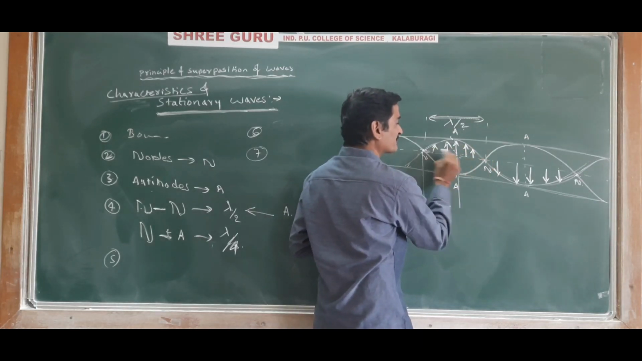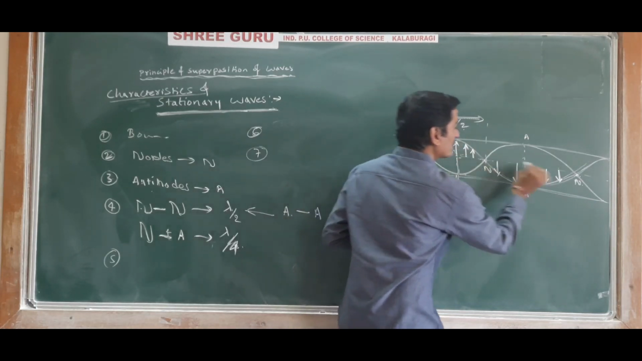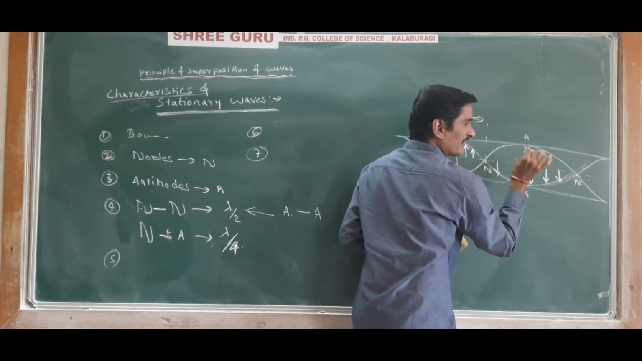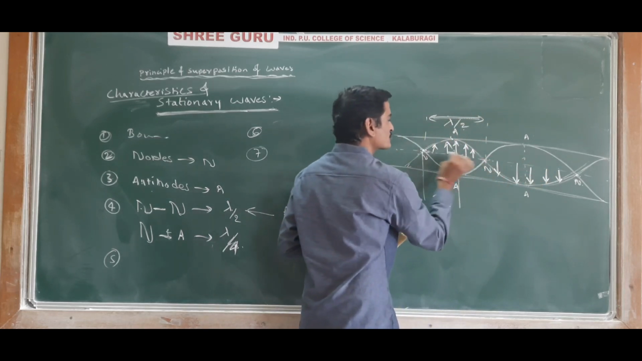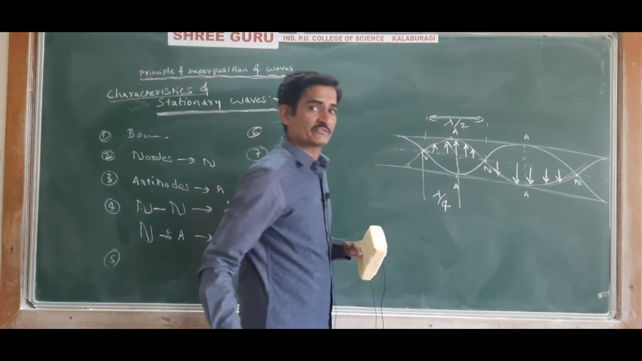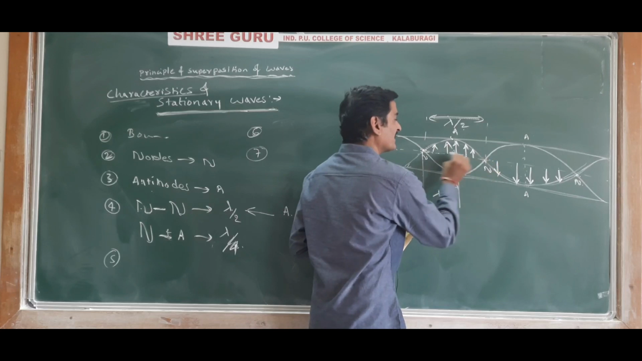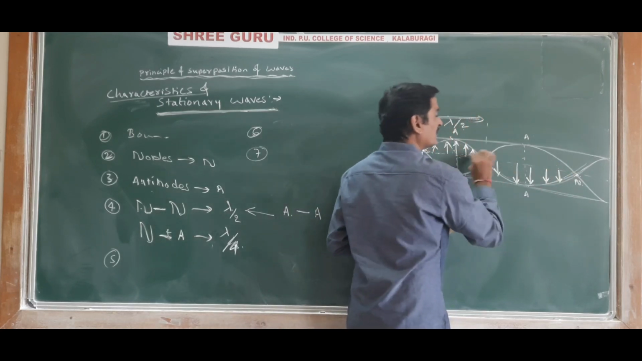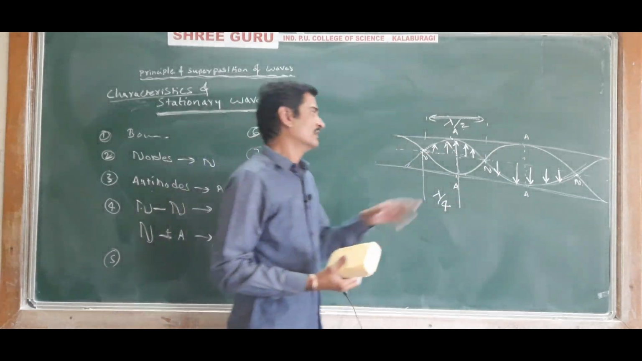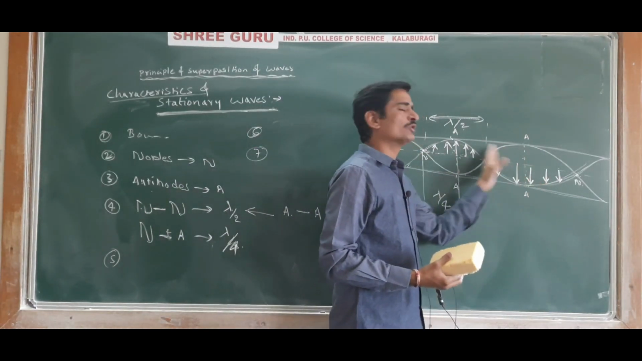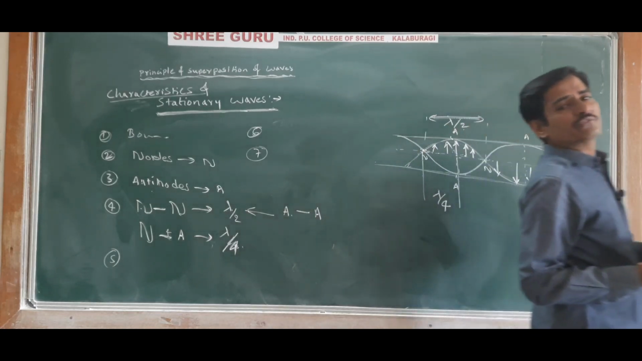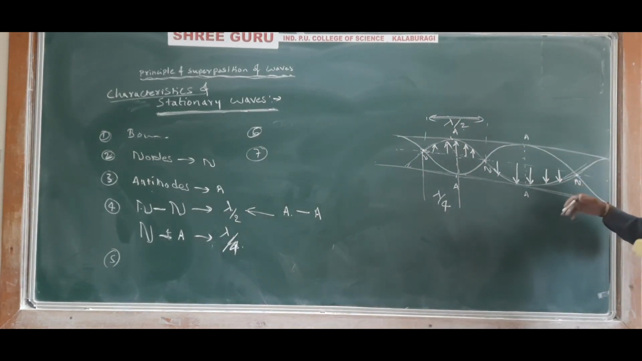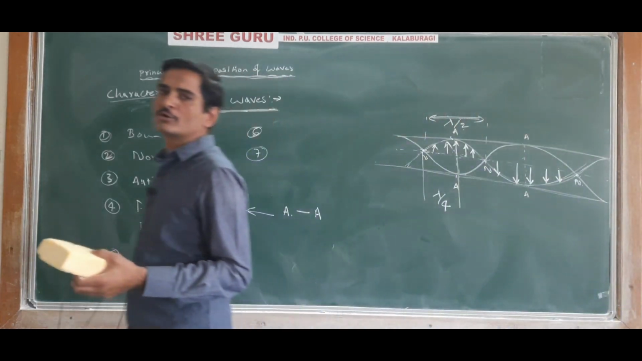The phase of all these particles will be the same. All the particles between these two nodes will have the same phase, and between these two nodes all the particles will have the same phase. But the phase of particles between this segment and the phase of particles between this segment will be opposite. Understood? The particles in two adjacent segments will have opposite phase. That is, if these particles are moving upward, then these particles will be moving downward. Understood? Like that we have to understand.